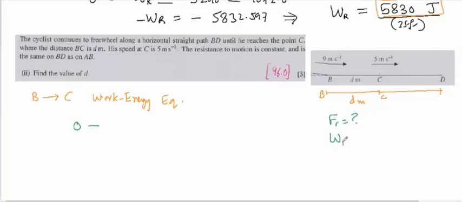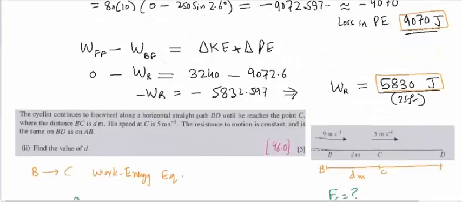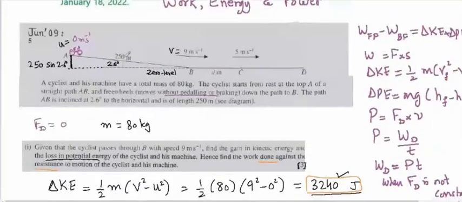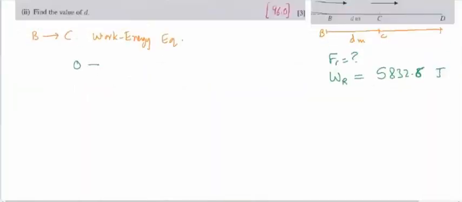We already know that the work done against resistance is equal to 5832.6. This is the work done against resistance while covering a distance of 250 meters, from A to B. Work done is resistive force multiplied by the distance moved.